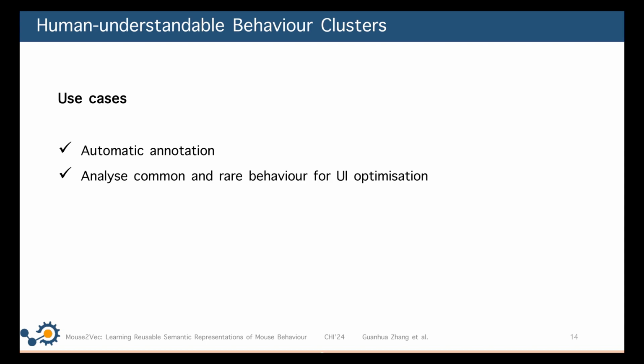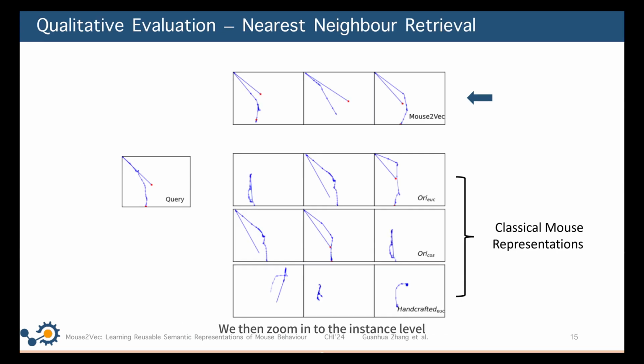To summarize, Mouse2Vec representations generate human-understandable clusters. The clusters can be used to automatically annotate trajectories, saving time for human annotators. Based on the sizes of clusters, UX designers can analyze users' common or rare behaviors to improve the usability of an interface. We then zoom into the instance level to retrieve similar behavior based on the cosine similarity between Mouse2Vec representations.